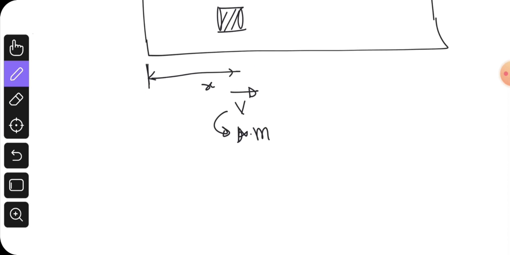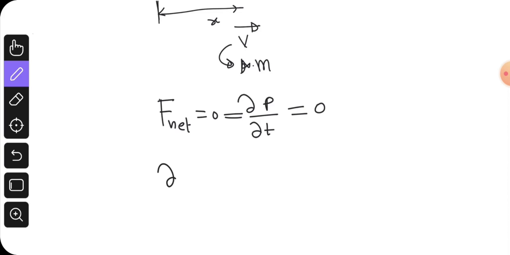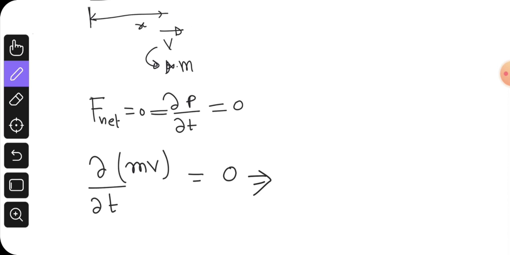First of all, we know that if the net force on the body is zero, then the rate of change of momentum should equal zero, right? What is the rate of change of momentum? The momentum of any body is its mass times its velocity, d(mv)/dt, equal to zero because there is no net force. If we further simplify, it becomes m dv/dt plus v dm/dt is equal to 0.